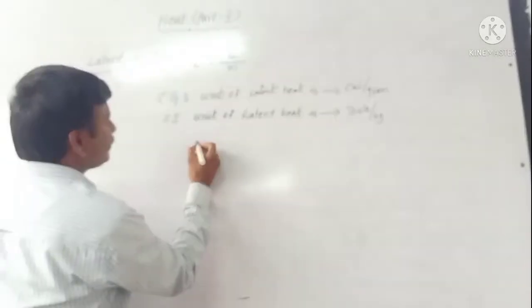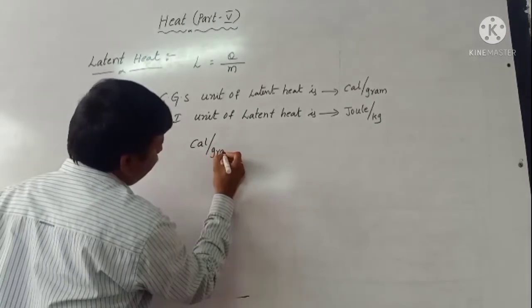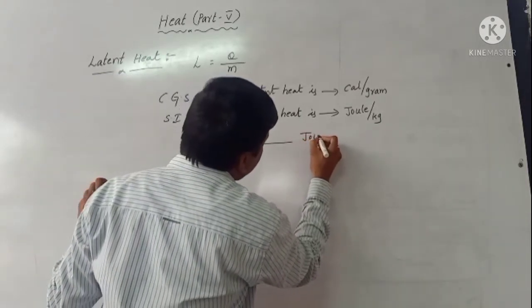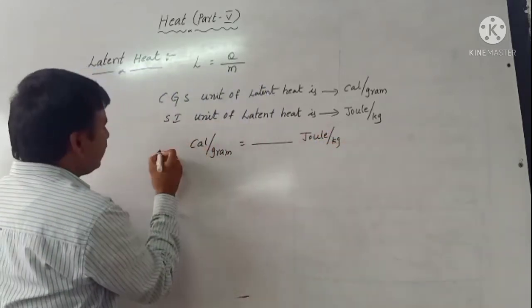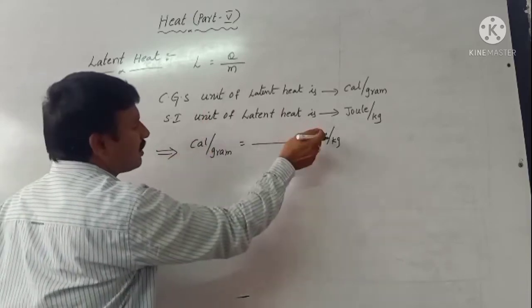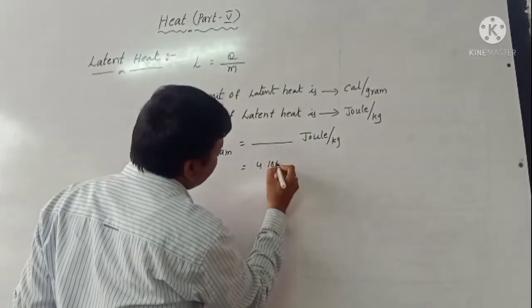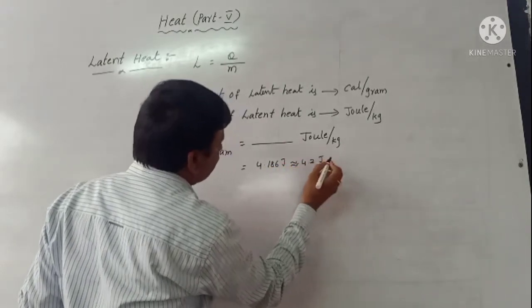Calorie per gram is equal to how many joule per kilogram? 1 calorie is converted into joule. Already you know that 1 calorie is 4.186 joules, or approximately 4.2 joules.